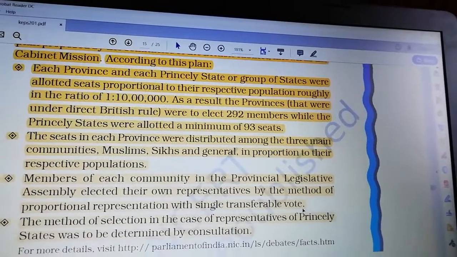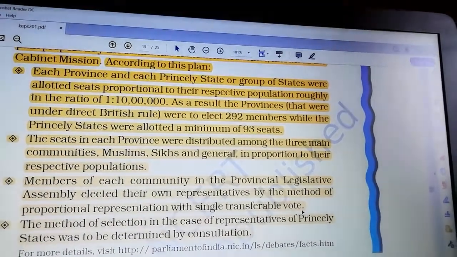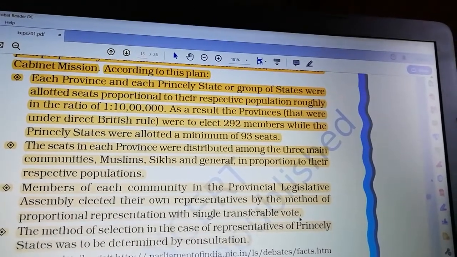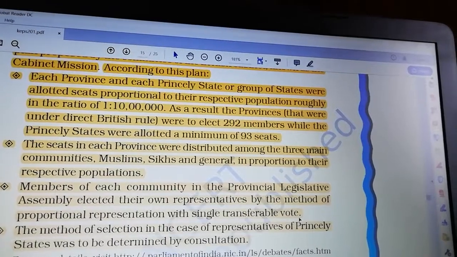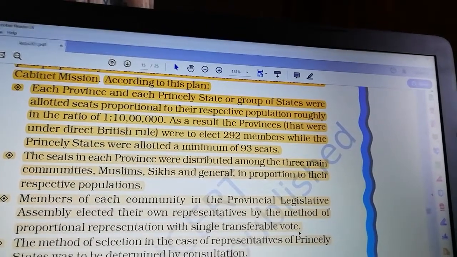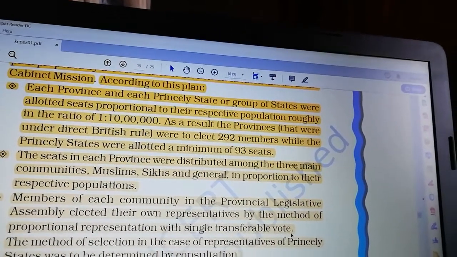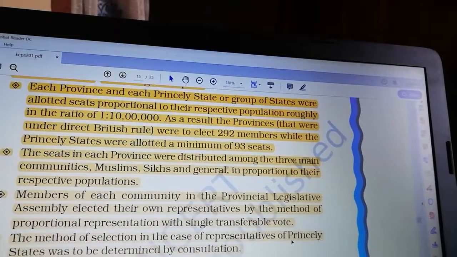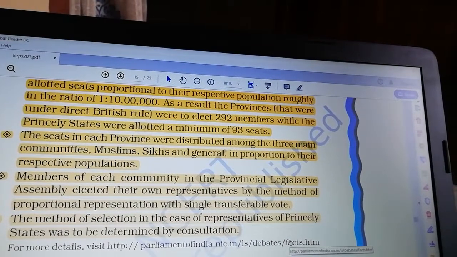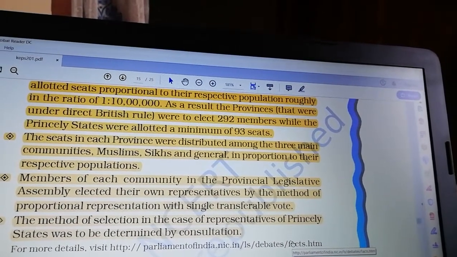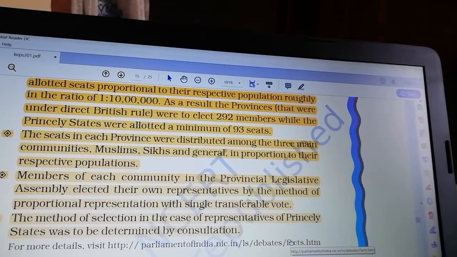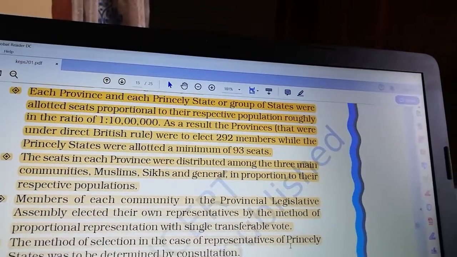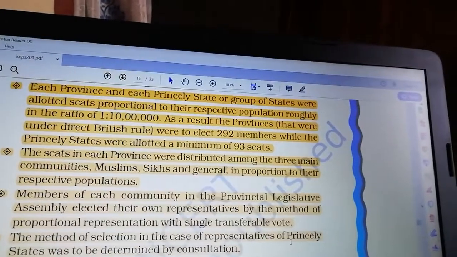According to this plan, each province and each princely state or group of states were allotted seats proportional to their respective population, roughly in the ratio of 1 to 10 lakhs. As a result, the provinces that were under direct British rule were to elect 292 members, while the princely states were allotted a minimum of 93 seats. You have to know what are provinces and what are princely states.